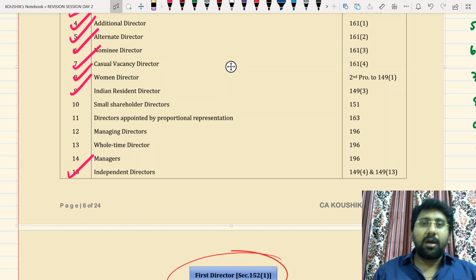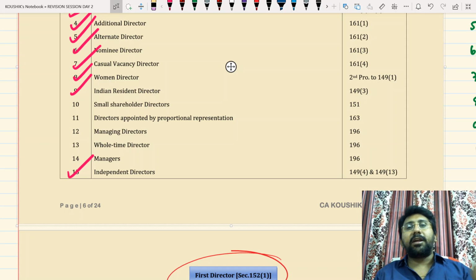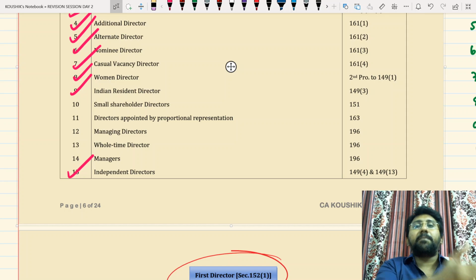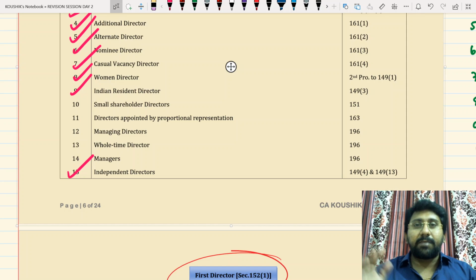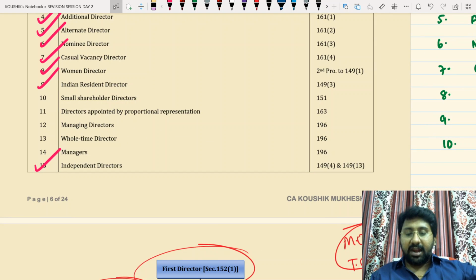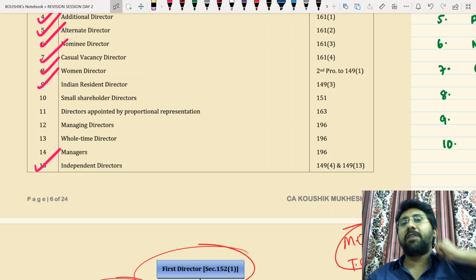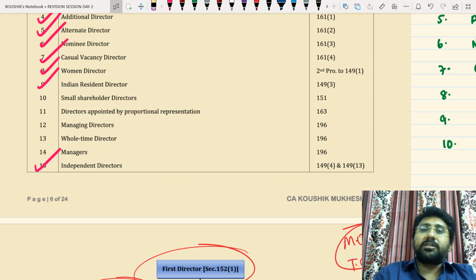Next one, alternate director. Alternate director will be appointed only by the board of directors, either by deriving the power from the articles or by the resolution passed by the company in a general meeting. The event of appointment will be absence of the original director from India for not less than 3 months. And you can't get appointed as an alternate director if you are already a director in the company, or if you are already holding an alternate directorship for any other director in the same company.